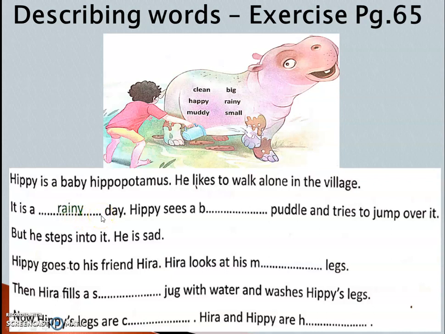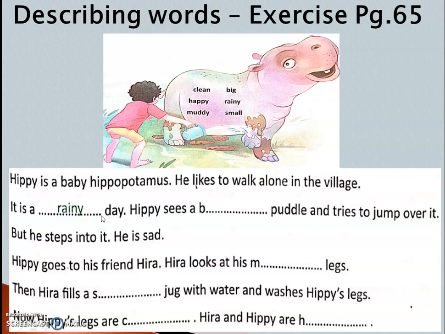So if he wants to walk alone in the village, he walks. So it is a rainy day. He sees a dash puddle and tries to jump over it. It starts with letter B. So what is a puddle? A puddle is stagnated water where the mud is, a hole in the road that is filled with rainy water and becomes stagnated, the mud and the water mixed and it becomes like this. And when you stamp on that, what will happen?